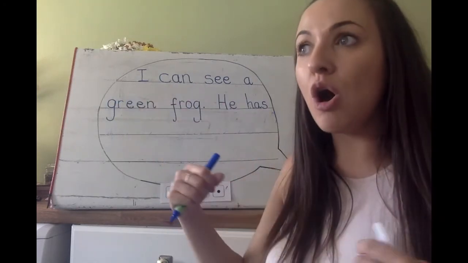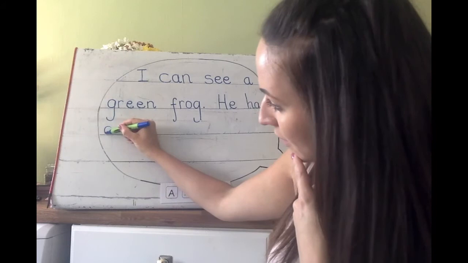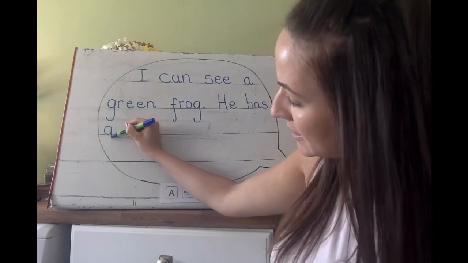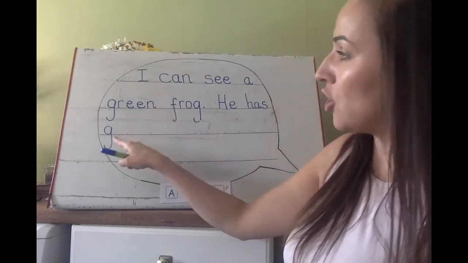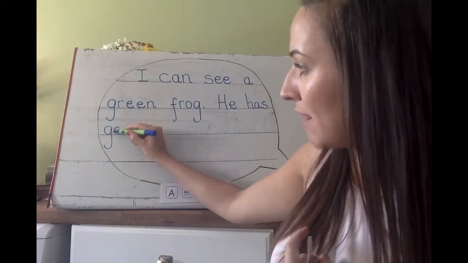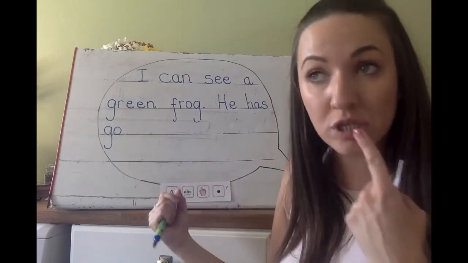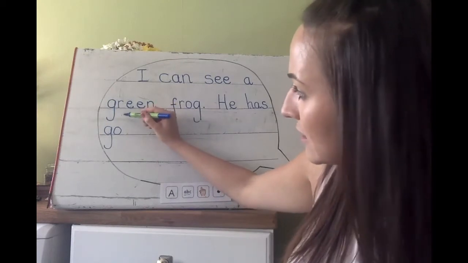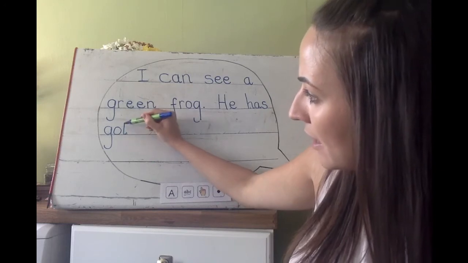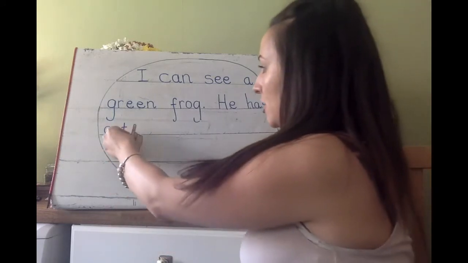Got. G. Art. G is the first sound I can hear. Curl around the caterpillar and it descends just like we've done before in frog. Down under the line and flick. G. Art. Up. Curl around the caterpillar all the way around. G. Art. T is a long ladder letter, but it doesn't tickle the top. It does hit down the ladder and across. He has got a. Use my finger space.